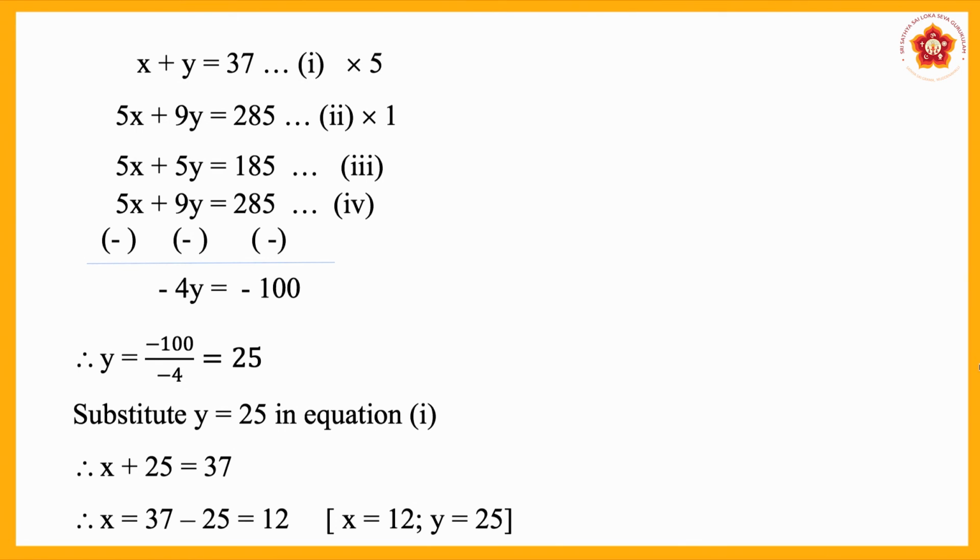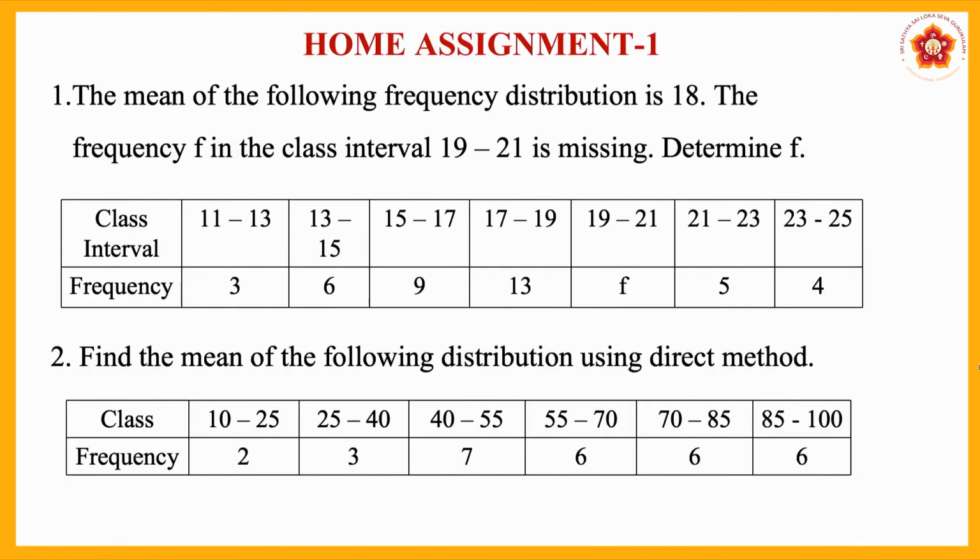To get the x value, you have to use the substitution method. Substitute y is equal to 25 in equation 1. Equation 1 is x plus y is equal to 37. Here y value is 25, so x plus 25 becomes 37. Now, x is equal to 37 minus 25, that becomes 12. So, we got the two answers as x is equal to 12 and y is equal to 25. Today, we have learnt how to find the mean by using the direct method.